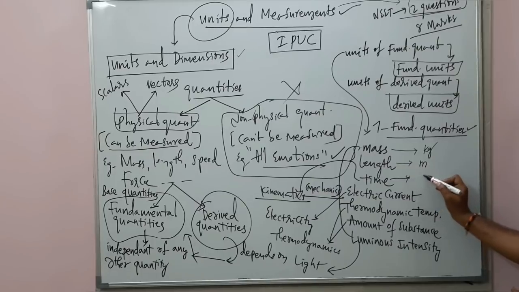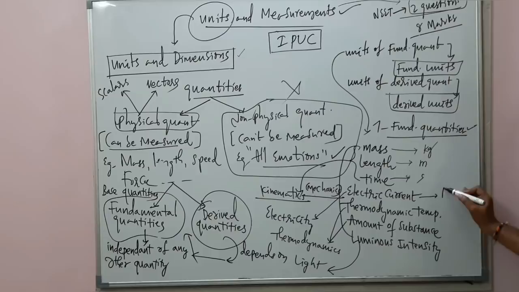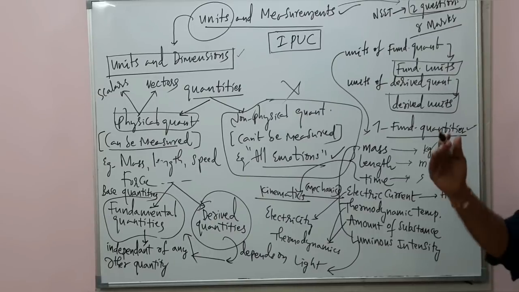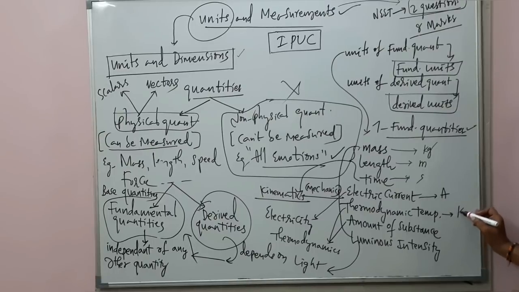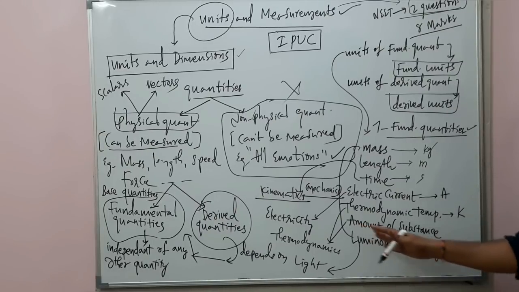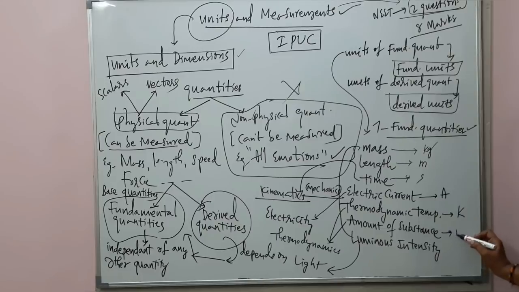Time unit is seconds. Electric current unit is ampere, right? These are the fundamental units. Thermodynamic temperature unit is Kelvin. Amount of substance unit is mole. Luminous intensity unit is candela. What is that? Candela.